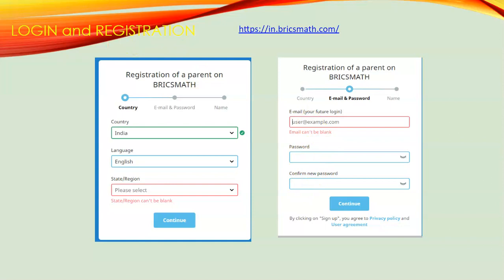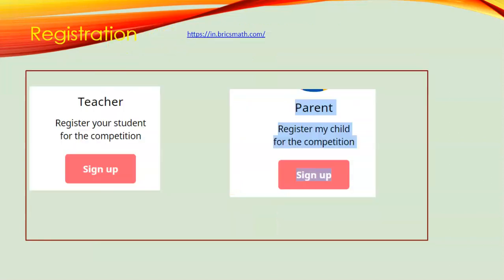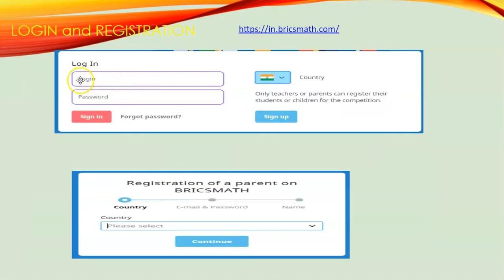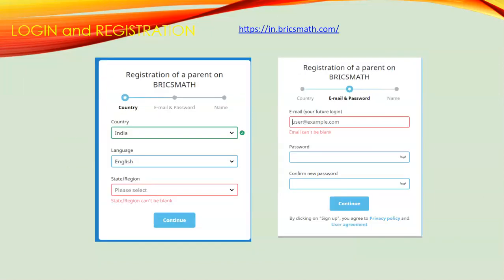Then we go to our main screen. There we are able to log in. On this screen you can type your user ID and password and sign in. If you sign in, you go to the actual site. There you can register your child. If you have two children, you can add two children and you will receive separate user ID and password for both. Mostly the user ID is generally a 4-digit number like 1111, and then the password. So it's very easy. This is the registration process.